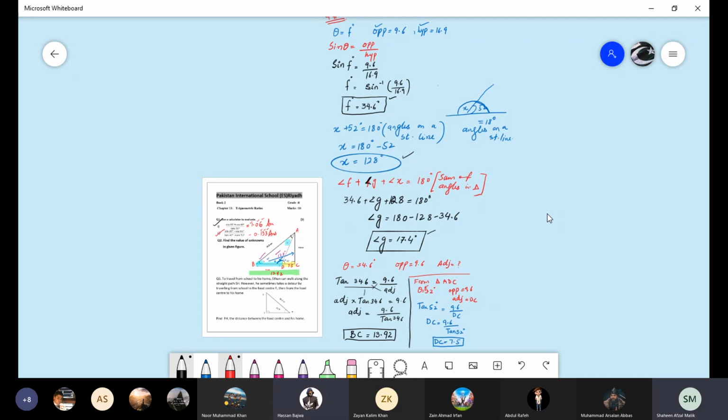Ma'am, I only got this angle wrong. Angle G. Many students from the whole class got angle G wrong. From the whole class, I think only Huzafa scored full marks. It means that only Huzafa's question was correct.